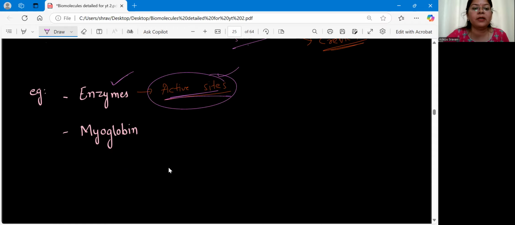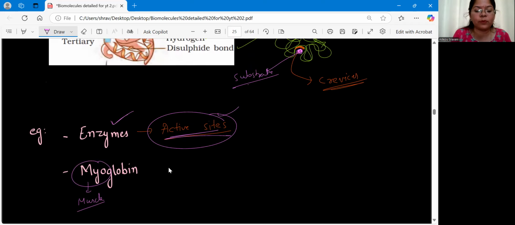What is myoglobin? Myo is what? Muscle. If you remember, we have hemoglobin. Hemoglobin is found in the blood vessels. Clear? Myoglobin is also a type of hemoglobin, but this is found in muscles. All right. So this is all about your tertiary structure protein.